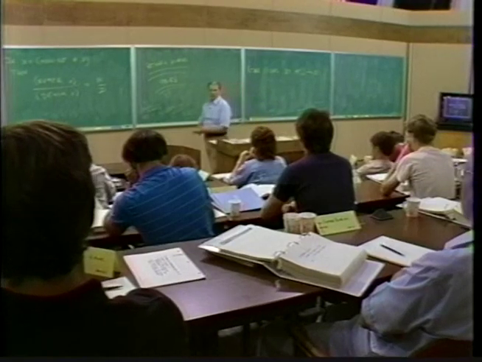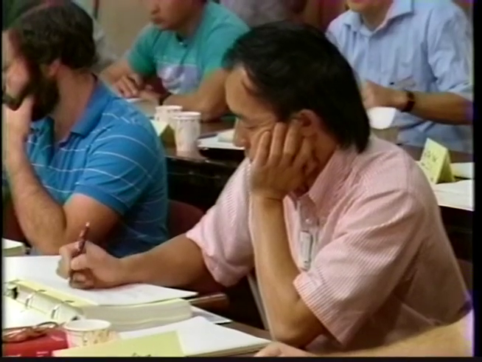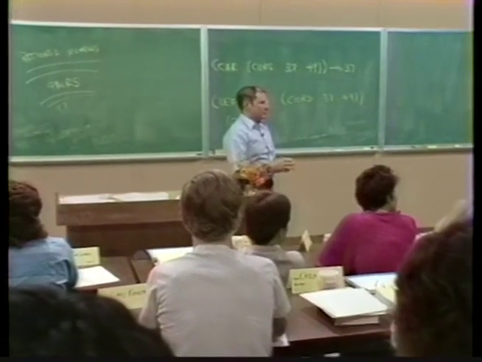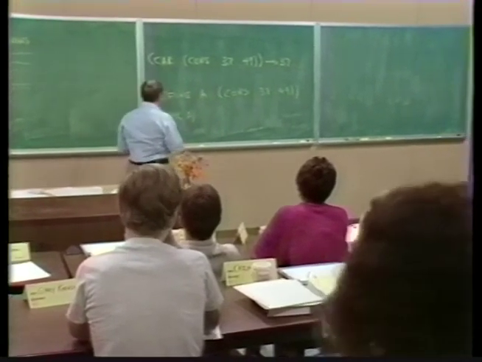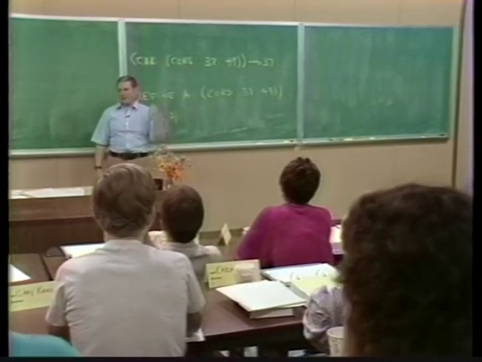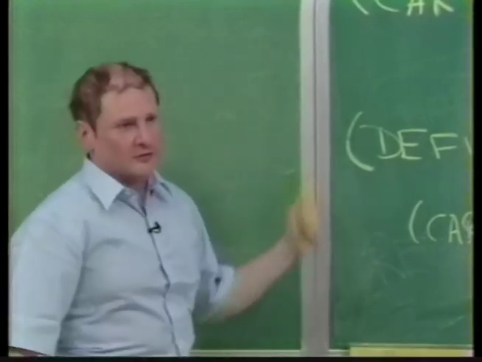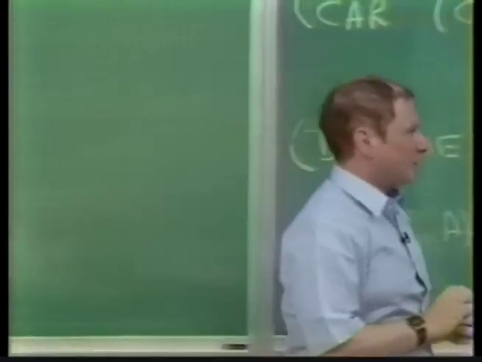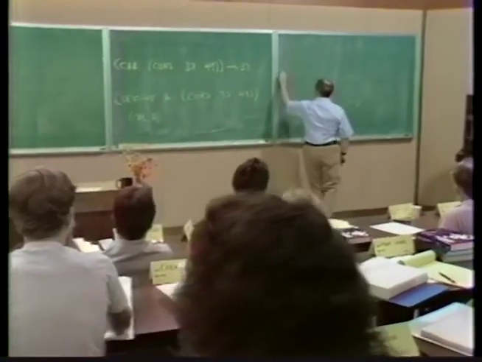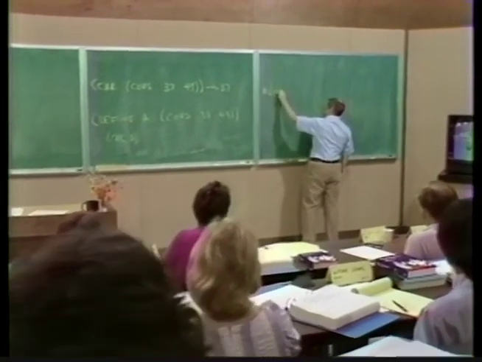Okay, questions? If you asked the system to print a, what would be the result? The question is what would happen if I asked the system to print a given this representation? You already know the answer. Right? The answer is compound procedure a.